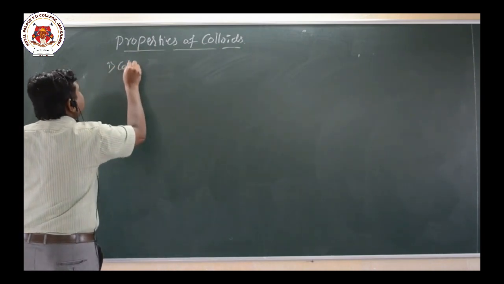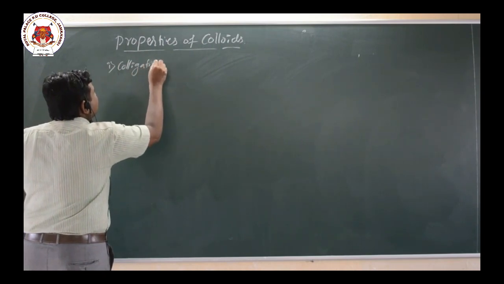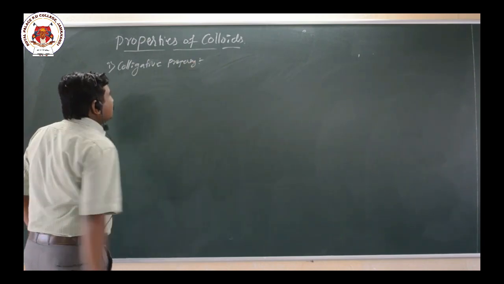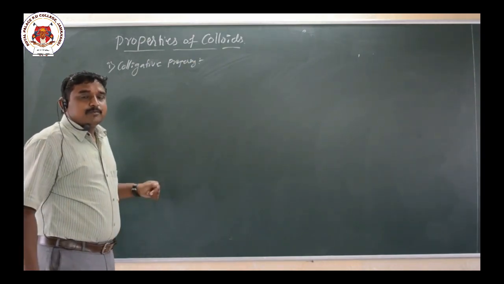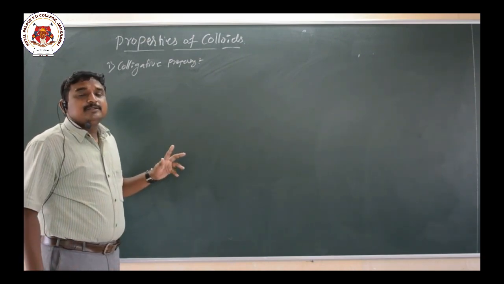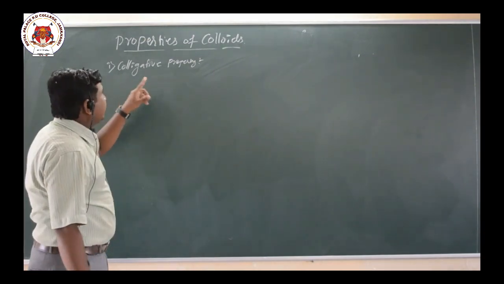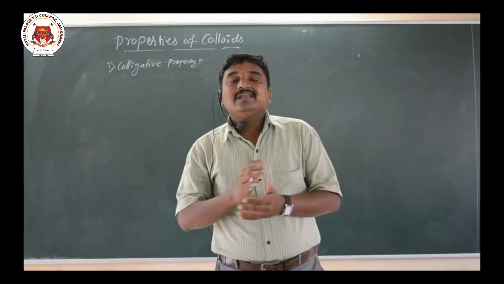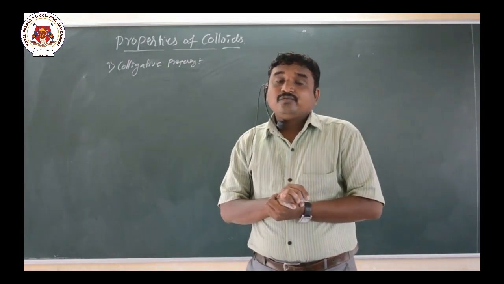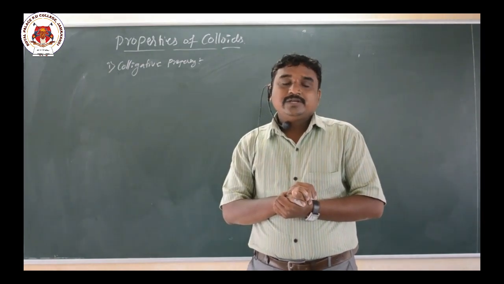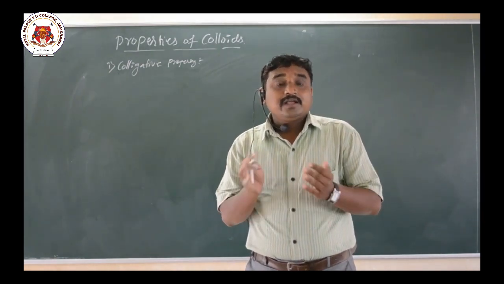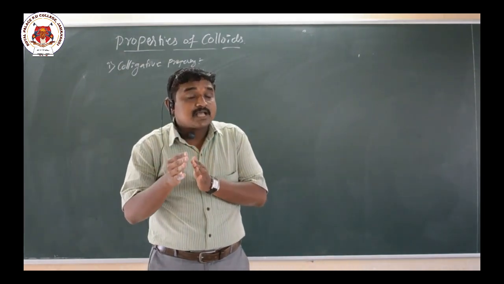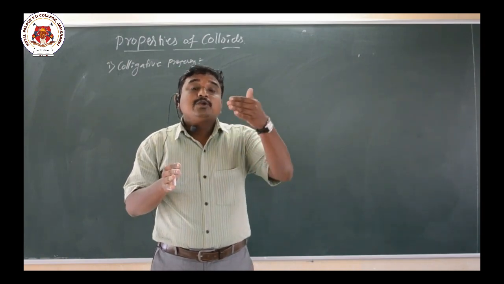Colligative properties were already studied in physical chemistry, in the solutions chapter. The property which depends on the number of particles but not on the nature of the particles. Here, already we know colloids are formed by the aggregation of particles. So the number of aggregated colloidal particles, that means the number of aggregated dispersed phase particles, is smaller compared to the true solution particles.